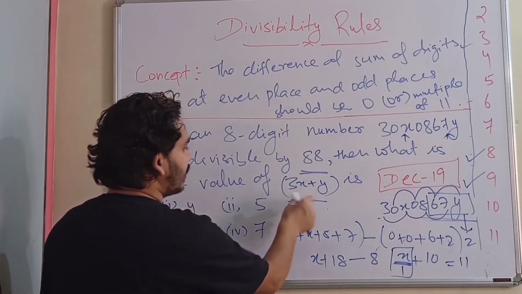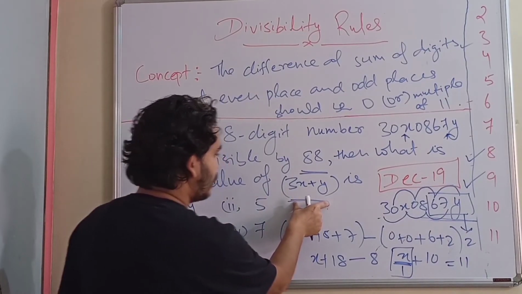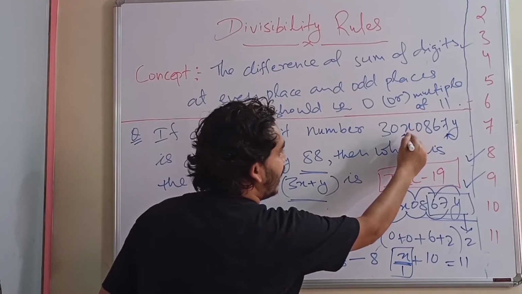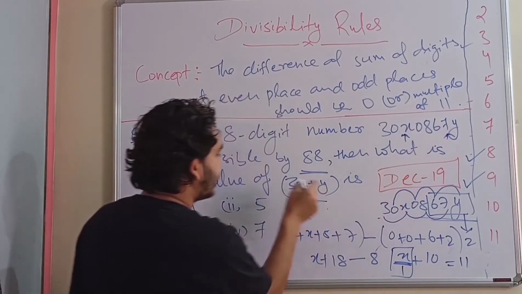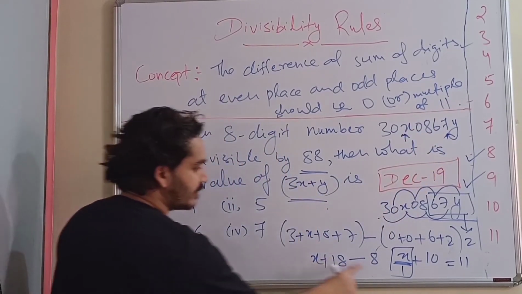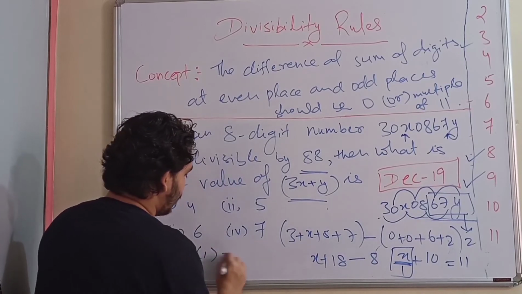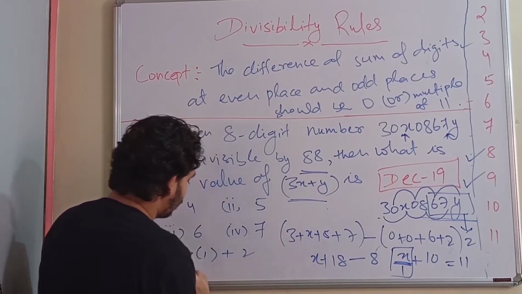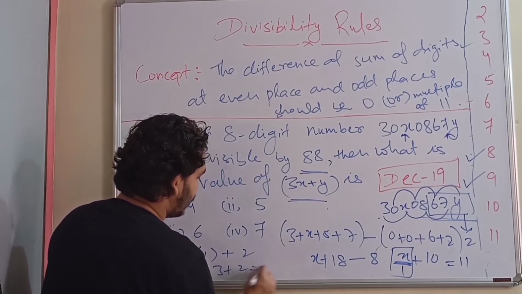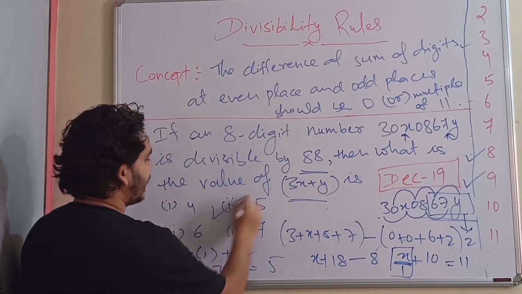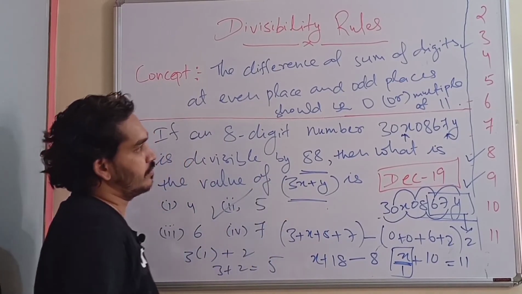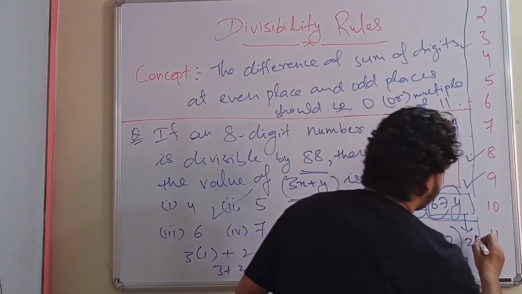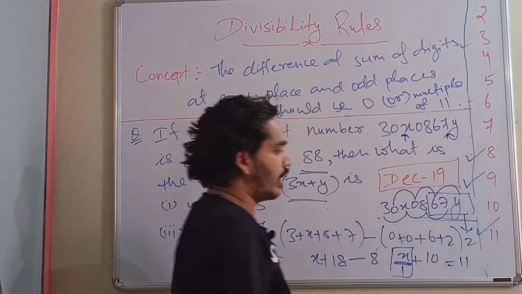But the question is asking for 3x plus y. Once you get the values of the unknowns x and y, it is asking 3x plus y. So 3 times the x value, which is 1, plus the y value, which is 2. So 3 1s are 3 plus 2, which is 5. The answer is the second option, 5. So with this we did the divisibility rule of 11 also.